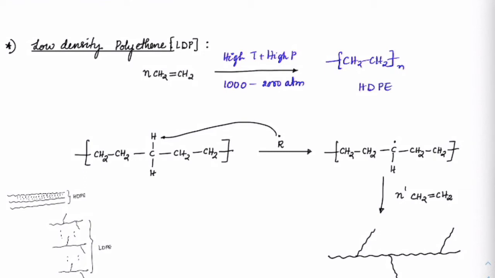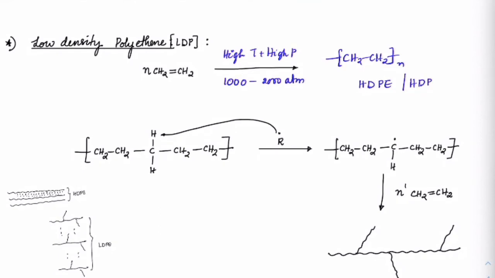Now how is HDP different from LDP? Books can use this notation also, HDP without E; LDPE or LDP are the same, and HDPE or HDP are the same. Initially it forms this way, but over time it will have some chain growth also. For example, let's say this much it has grown.